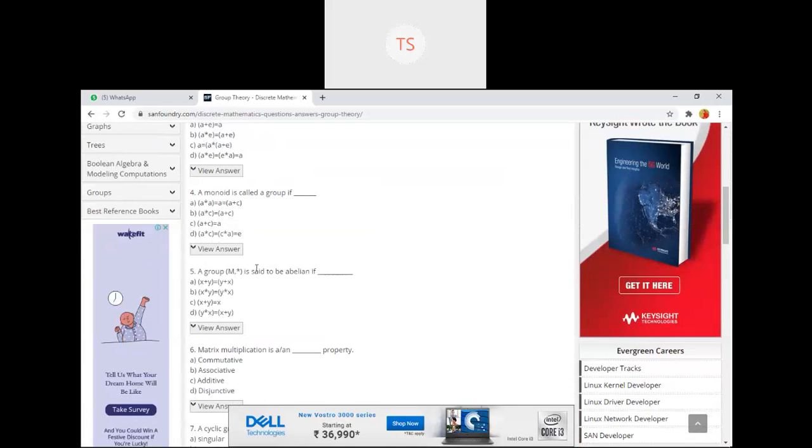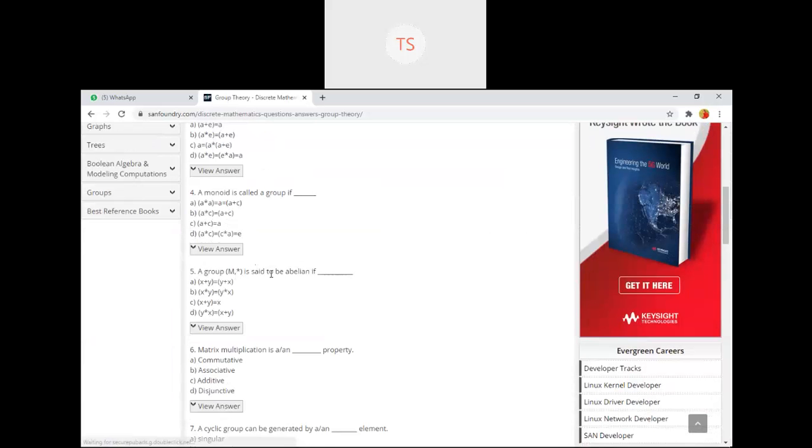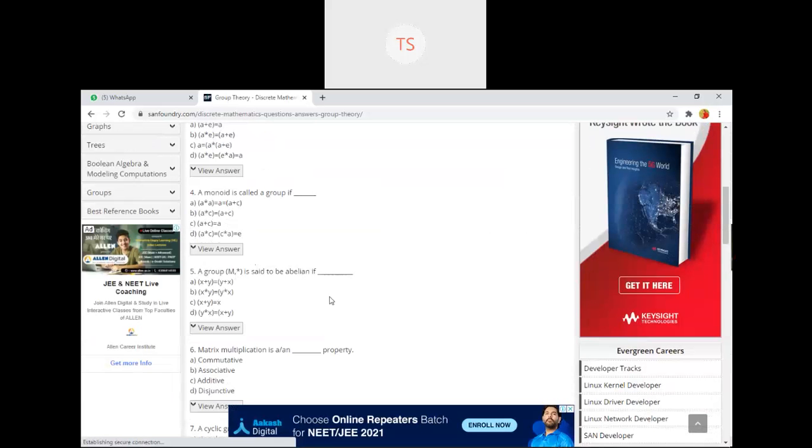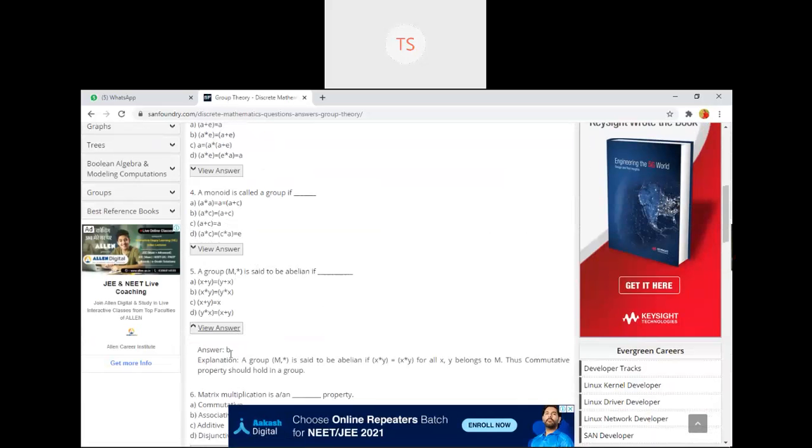Question number 5. A group (G, star) is said to be abelian if... so for a particular group G, when it is called an abelian group, which is the fifth condition of a group? A, commutative. B. So commutative means a cross b is equal to b cross a. So here the correct answer is option B.